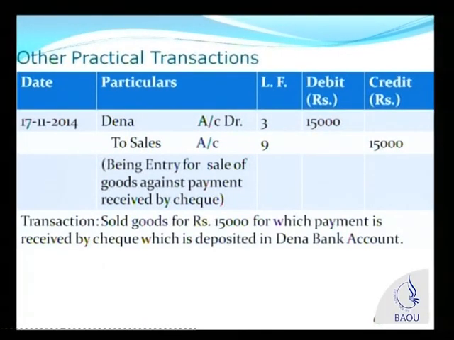When owner's equity decreases, what do we do? You need to remember that rule. When owner's equity increases, what are we doing? When owner's equity increases, we are crediting that account. So in this transaction, when you sell goods, it is a revenue income. So owner's equity increases. Therefore, account will be credited. Which account are we going to credit? We are going to credit sales account. So Dena Bank account debit 15,000 to sales account credit 15,000 is the journal entry that you need to learn.